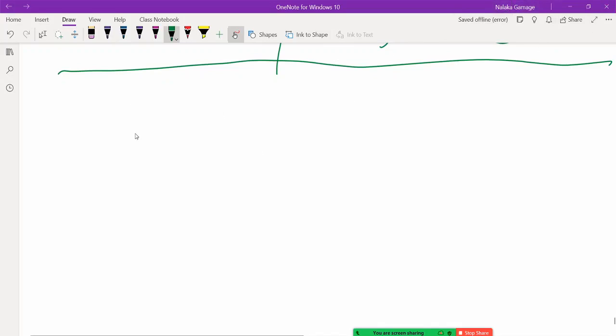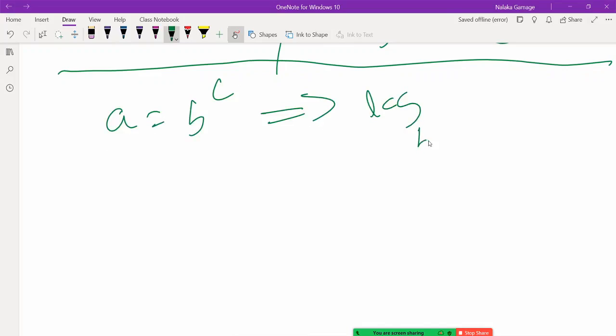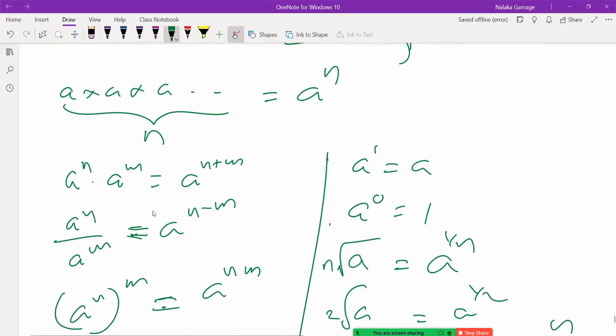So first one is how? The definition of logarithms. If we have a equal to b to the power c, you can write it as log b a equals c. That is the definition. When you have this, you can write this, because I know that logarithm is a different way of writing indices. So that is a definition. We always start with definition, right? So this is also I start with definition.